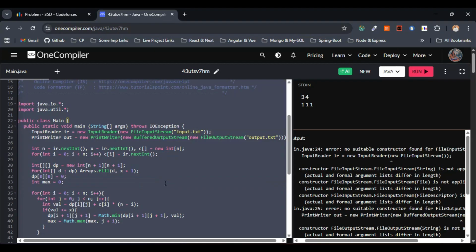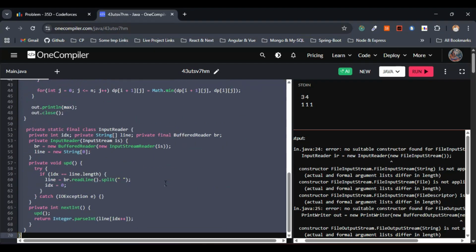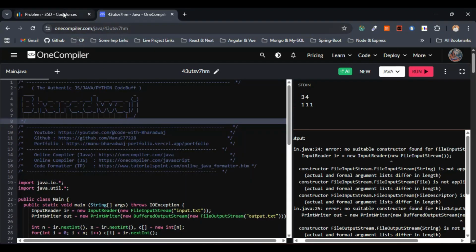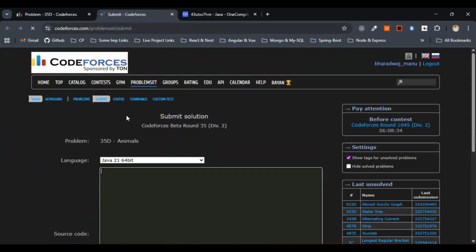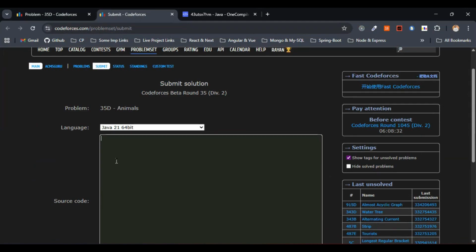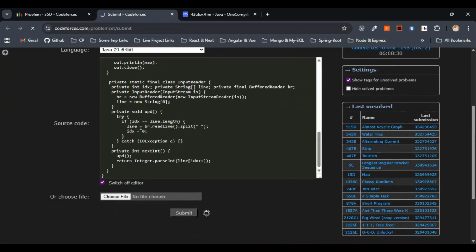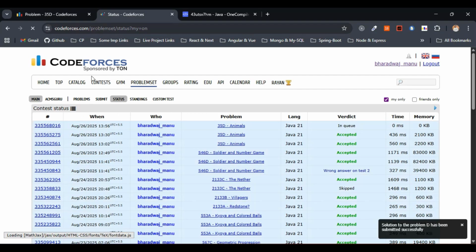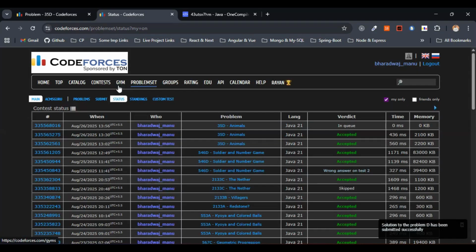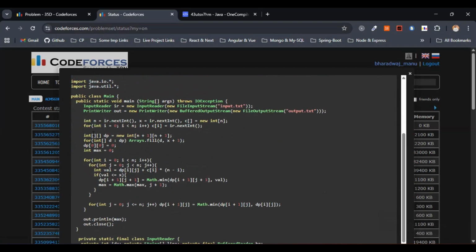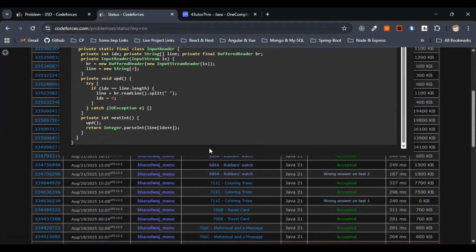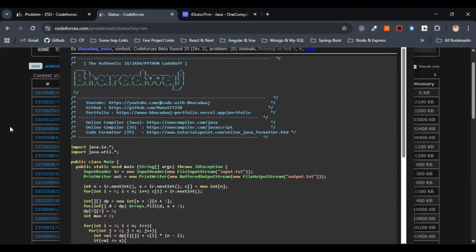So let me copy this one entirely and paste this one here within the code. Let's see whether this works for file based input and output. We are going with a file based input output, right? So let's check whether this works or not. If it gives error, then we can remove that one and just go with a buffered reader System.in and System.out. This has to work. I hope this works so that I don't have to change this one again.